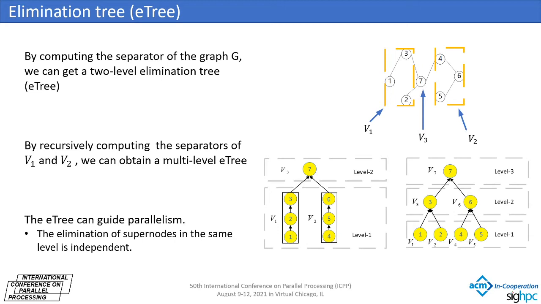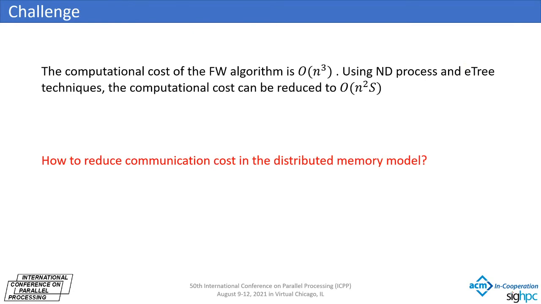This dependency is represented by a tree called elimination tree, or E-tree for short. As shown in the figure, by recursively calculating the separators of V1 and V2, a 3-level E-tree can be obtained. Because the ND process and E-tree can avoid the update of some blocks, it can reduce the computational cost. However, our goal is to reduce communication cost. How to minimize communication under distributed memory model is still an unsolved problem.